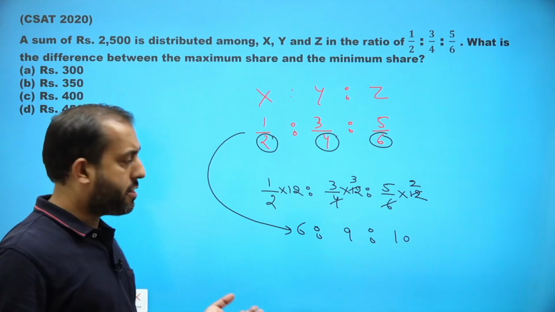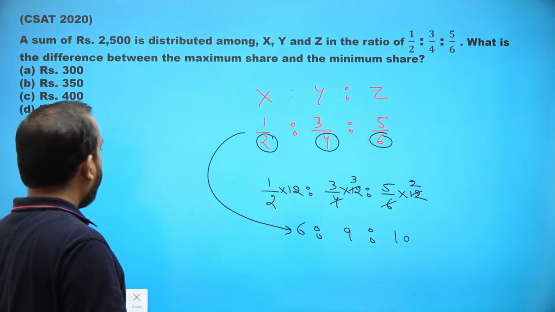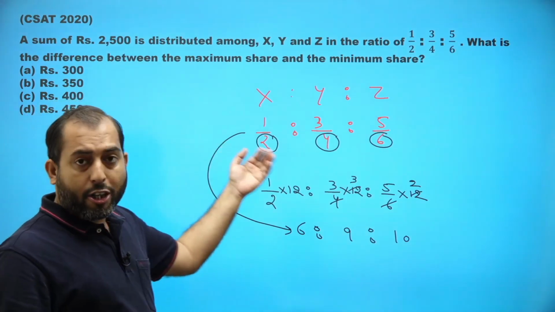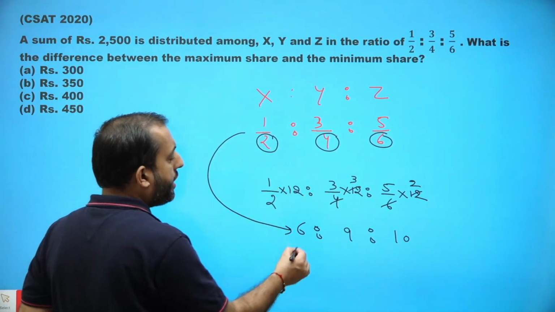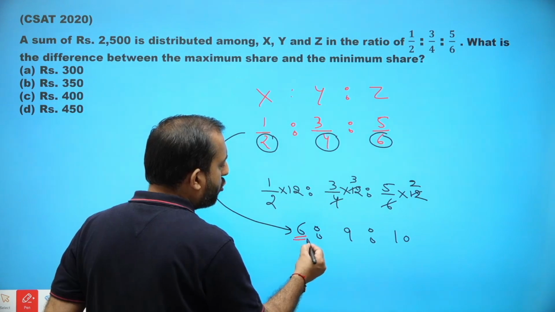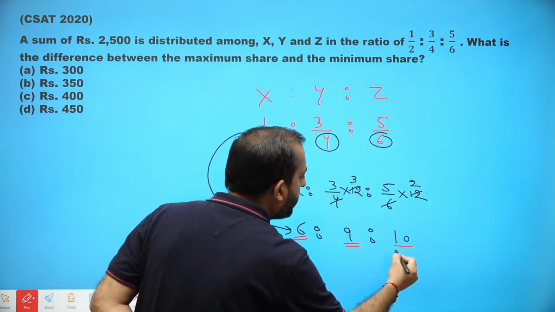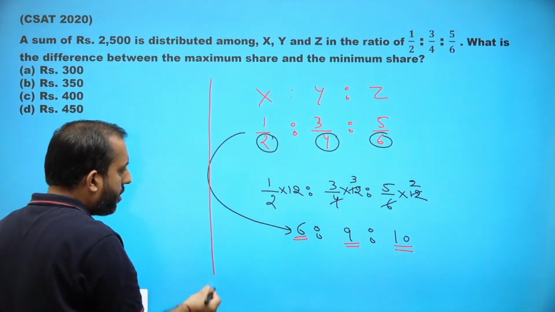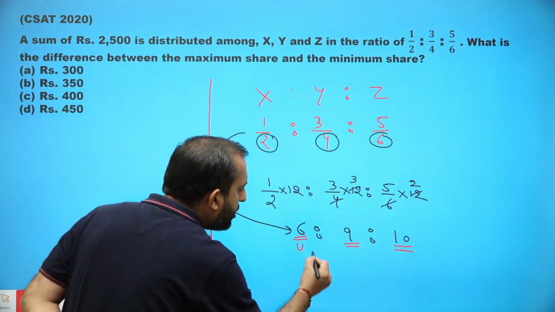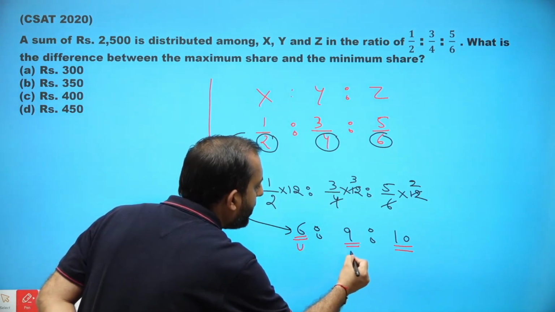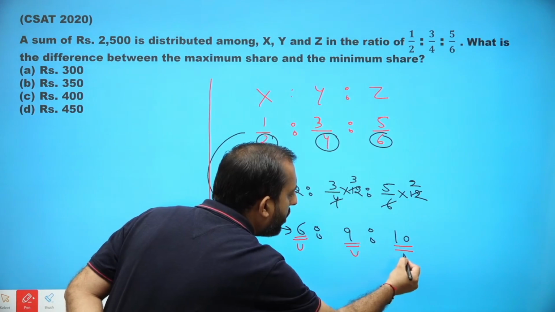These ratios are same. Now, what does this ratio indicate? This ratio indicates that if X is getting 6 rupees, then Y will get 9 rupees and Z will get 10 rupees. So if X is getting 6 units, then Y will get 9 units and Z will get 10 units.